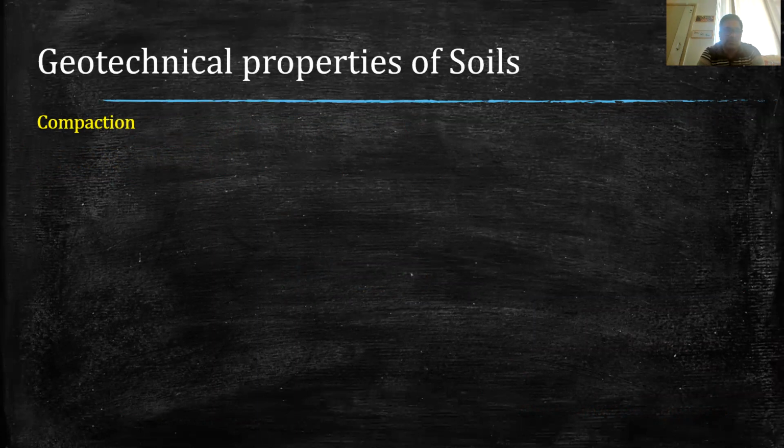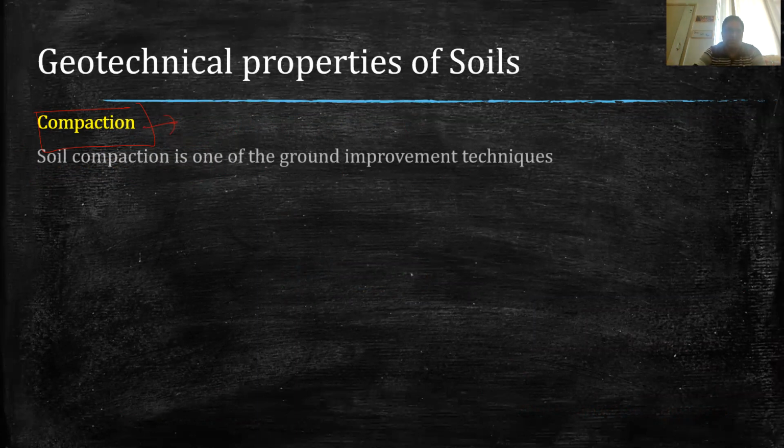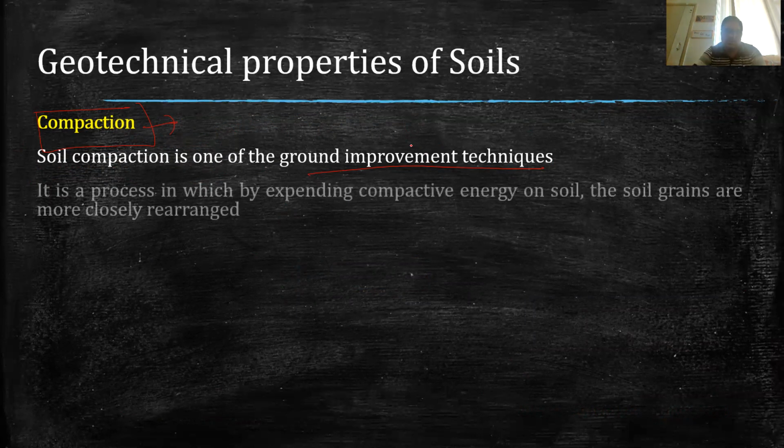Now coming to the next property of the soil, which is called the compaction. Well, this compaction is very similar to the density index, because in the compaction also, we generally try to compact a soil to densify it. So this soil compaction is considered as one of the ground improvement techniques. If in nature we have any soil and we have to construct any structure on this, then it is a very good and normal practice to compact the soil before constructing any structure.